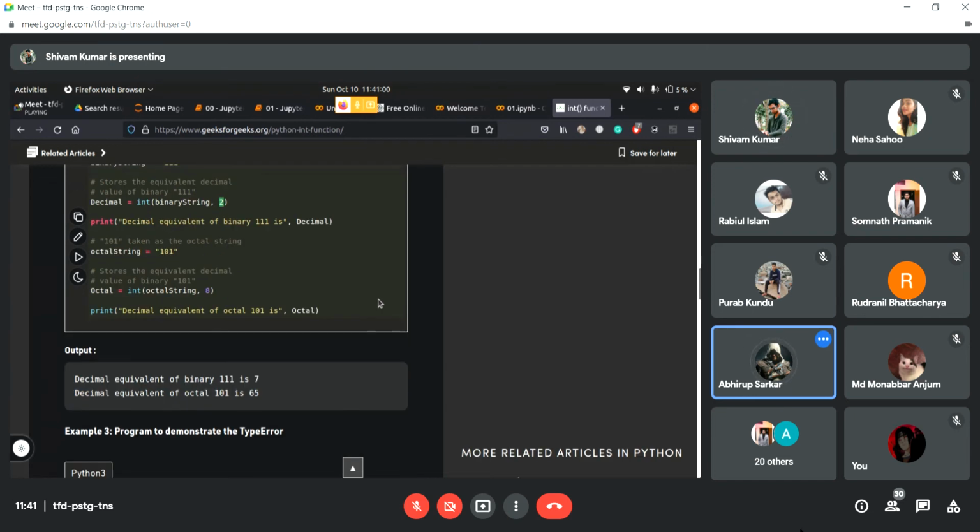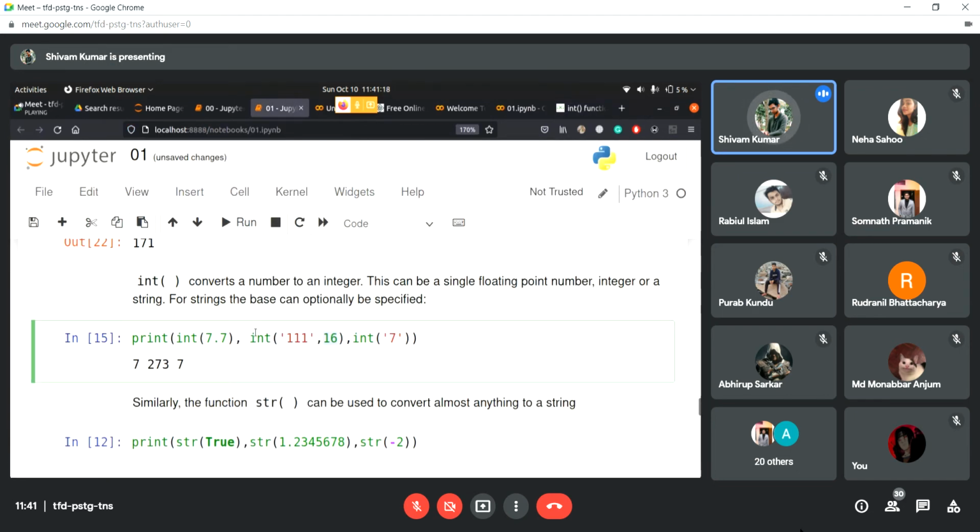Yeah, see, here it is saying the decimal equivalent of binary 111 is 7, and the decimal equivalent of octal 101 is 65. So it is converting the string into the decimal equivalent that we are trying to get. Two is the binary one, but why would it show two here? If I give two, it's showing 7. Okay, so the string is 111, right? Okay, I got it.